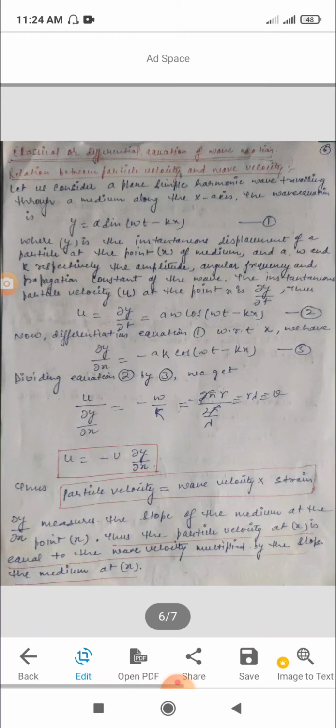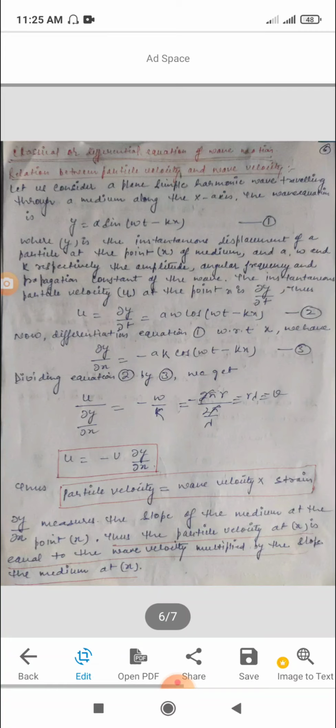Now, differentiating equation first with respect to x, we have ∂y/∂x = −ak cos(ωt − kx). Dividing equation 2 by equation third, we get u/(∂y/∂x) = −ω/k, but ω/k = 2πν/(2π/λ), and this is νλ, and νλ is equal to v.